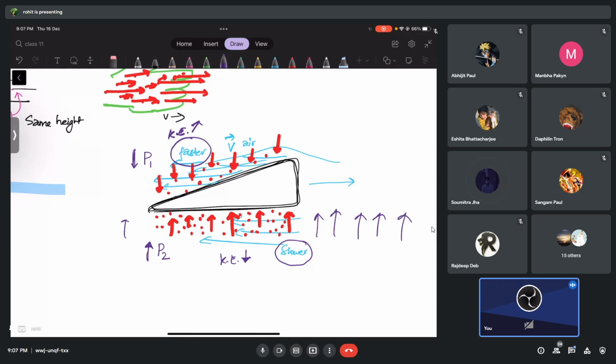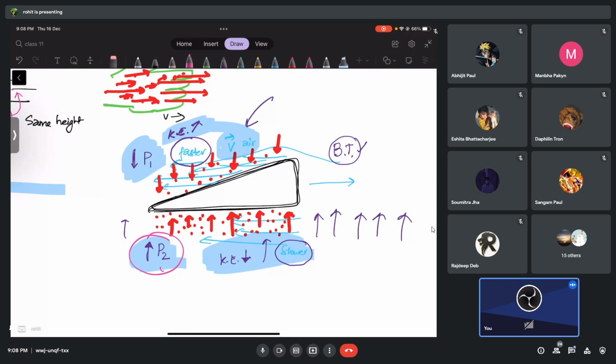Why does the aeroplane go up? It's because of low pressure created in the upper half, and high pressure created in the lower half. Can you understand? This is again because of Bernoulli's theorem. If a region has high kinetic energy, then that region will have low pressure energy. And if a region has low kinetic energy, then it will have high pressure energy. So that's why this is called aerofoil lift also. Have you heard about this? I'll send you the note, you can read it.